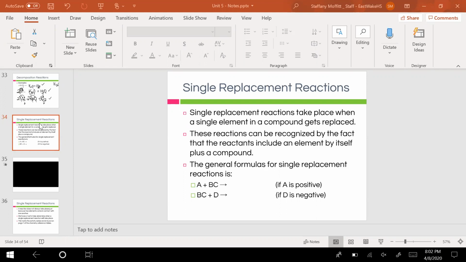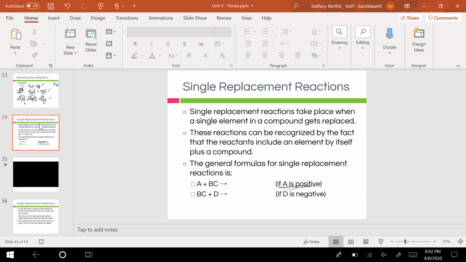A is positive in this example. A is going to replace the thing that is just like it, the other positive thing. So A and B might switch places. B will get kicked out and A will bond with C. Remember, A has to be first because it is positive. Cations always go first.